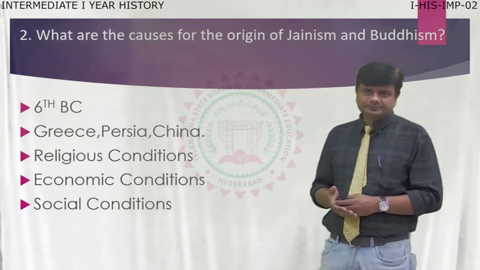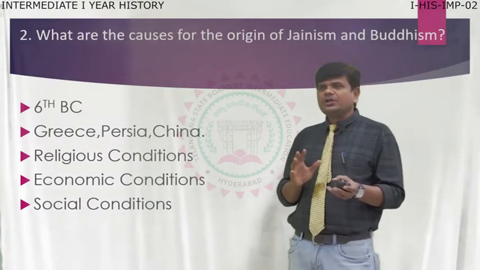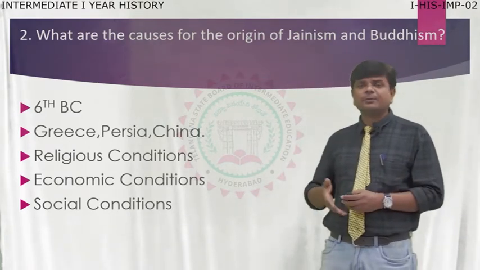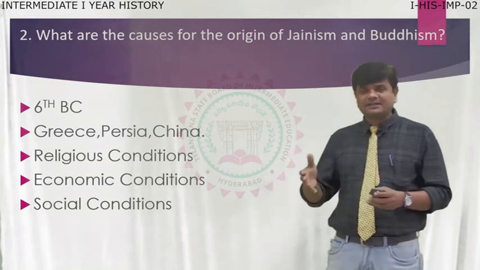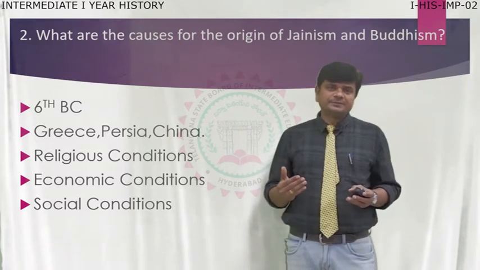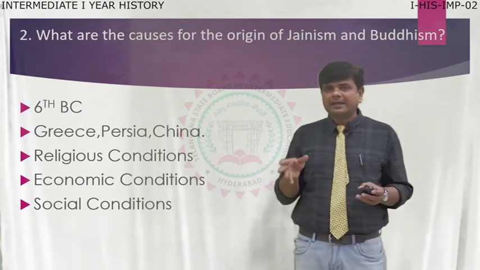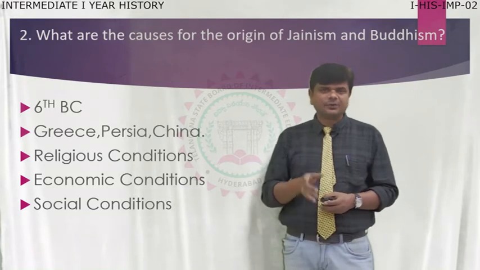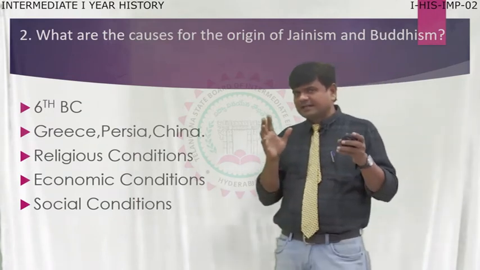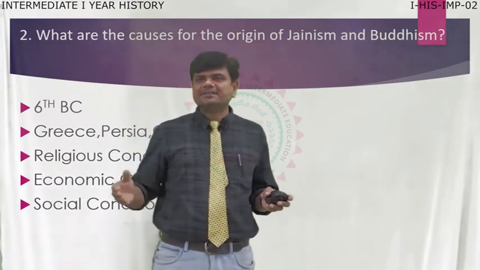And moving to the causes. What are the causes for the origin of new religions, that is Jainism and Buddhism? In this, you have to mention not only Jainism and Buddhism, even Ajivakas, Charvakas, like that. More than 60 religions or groups, 60 philosophies were propounded by different great people in India during this period. So we have to write this one also. Now moving to the causes, the first one, religious causes. What are the causes that helped a lot to start these great religions?